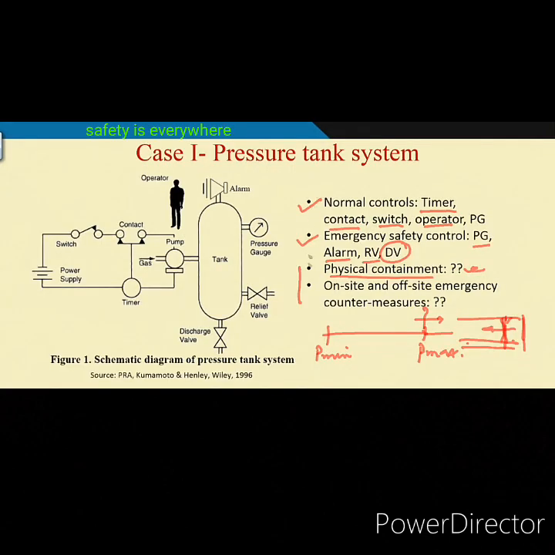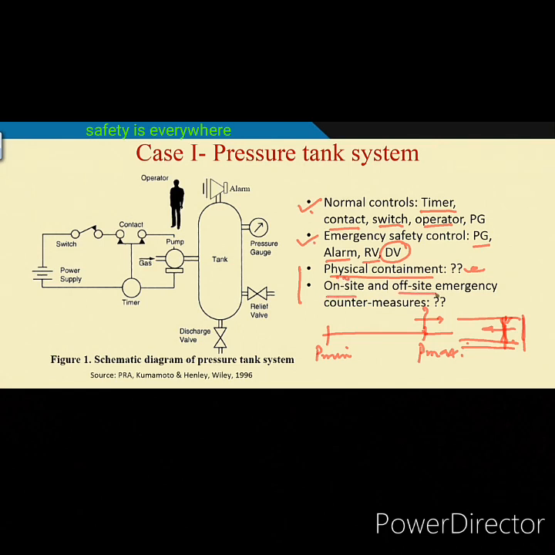So, this is what physical containment is. When you go for any high-risk system, you will find normal control and emergency control, and physical containment may be there. These two must be there.